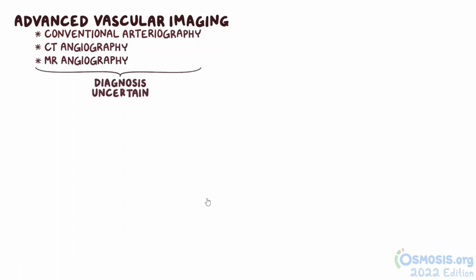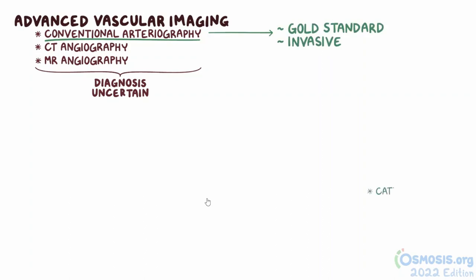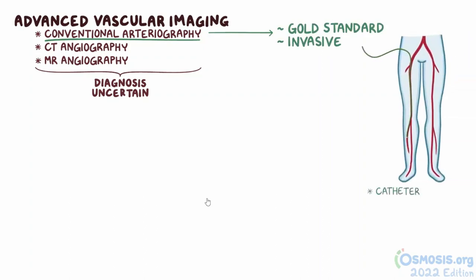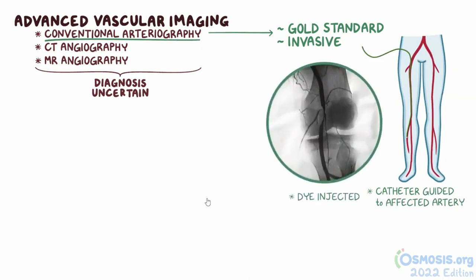uncertain. Conventional arteriography remains the gold standard for vascular imaging, but it's an invasive procedure where a catheter is placed into the common femoral artery and guided to the affected artery. After that, a contrast dye is injected, allowing individuals to view the arteries with X-rays and record those images digitally.